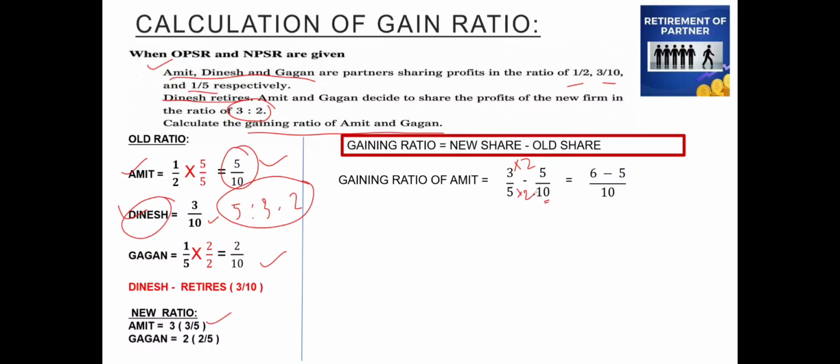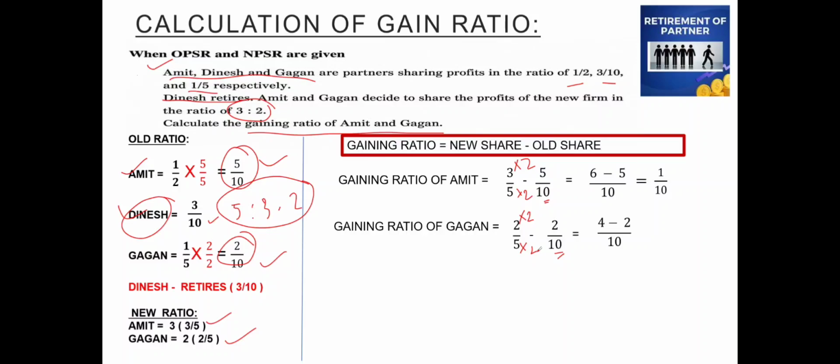which will be equal to 1 by 10. Next, we have to find out the gaining ratio of Gagan, whose new share is 2 by 5 minus the old share, that is 2 by 10. So again here it has to be converted to the highest denominator 10. So the first fraction can be multiplied and divided by 2 to make it 10. So it will be 2 2s are 4 minus 2 divided by 10, which will be 2 by 10. So this is the gaining ratio of Amit and Gagan.